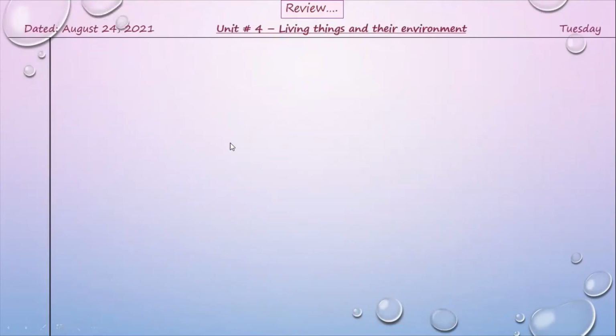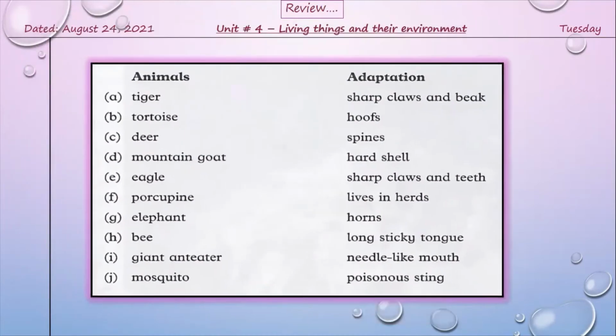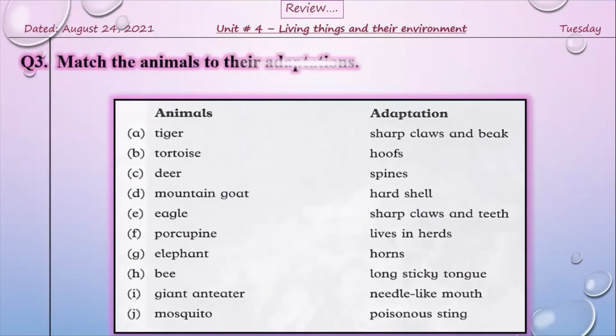We are going to review yesterday, that Sunday's work. Question number 3. I hope that everyone has done it. That is, match the animals to their adaptations. Tiger, sharp claws and teeth. Tortoise, hard shell. Deer, horns.